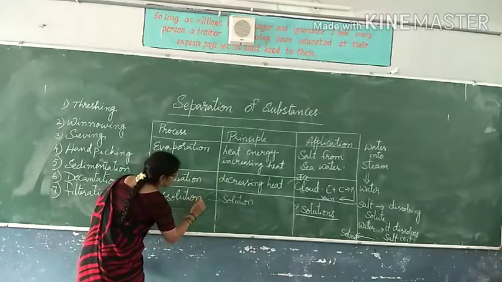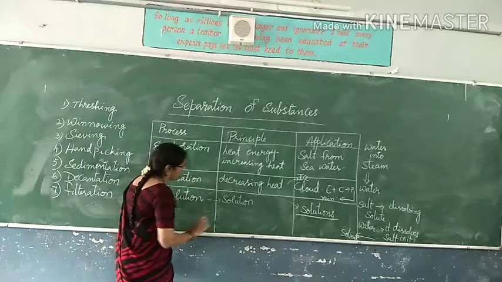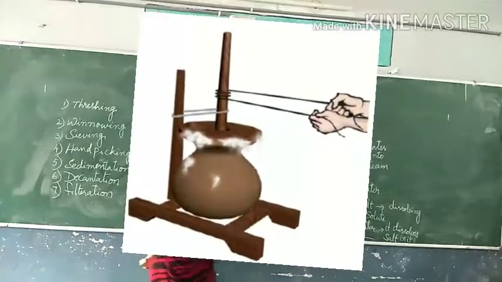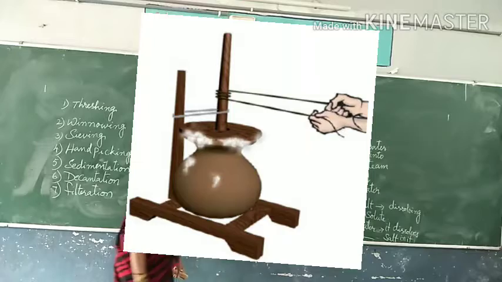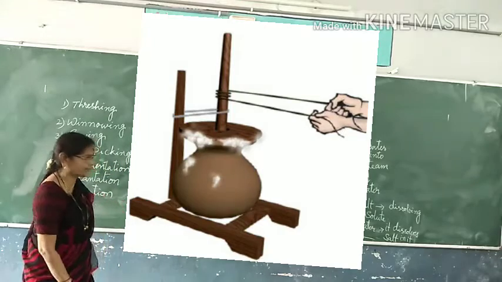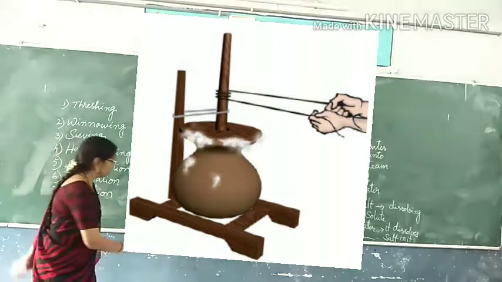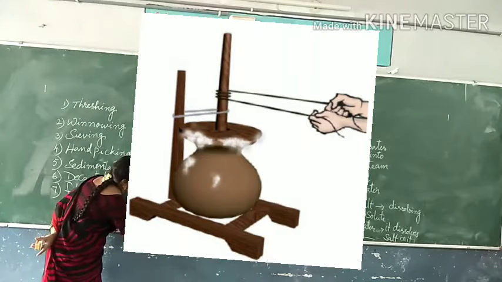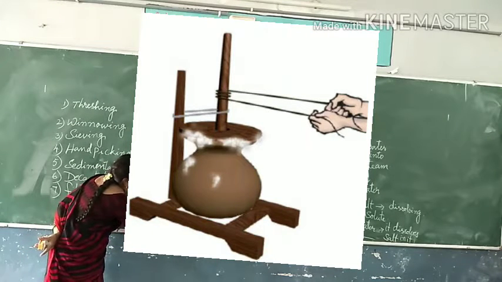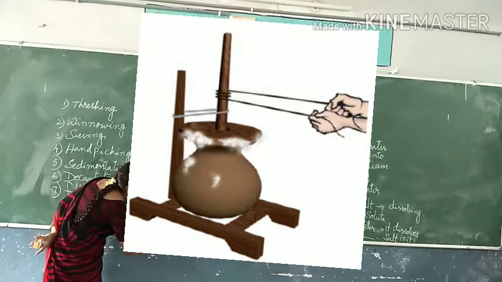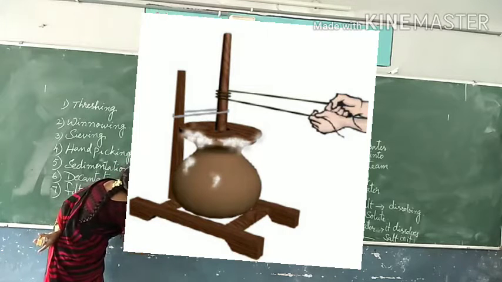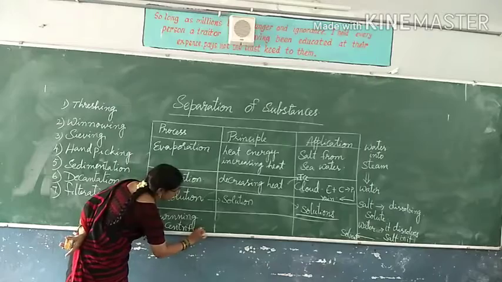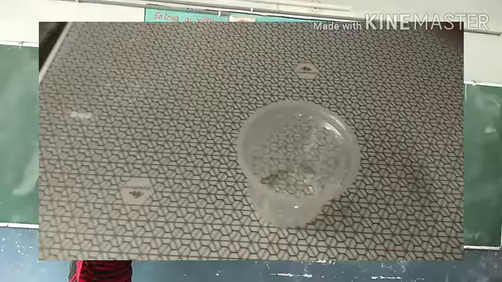See, to remove heavy particles and lighter particles, or solid particles from liquid particles, we will be using the churning process. But scientifically it is called centrifugation. What will you call it? Centrifugation. Where will you see this process?